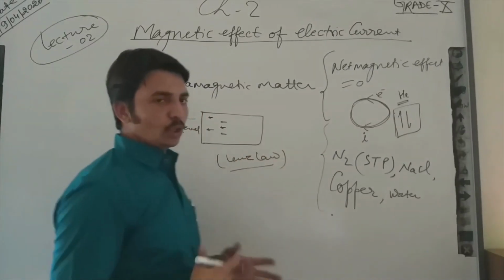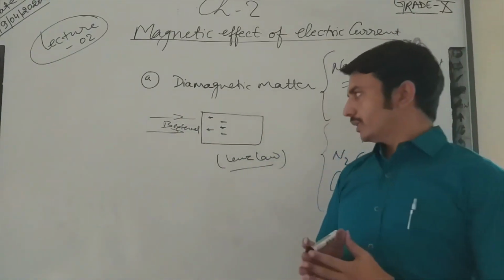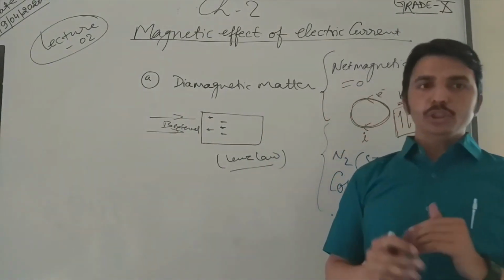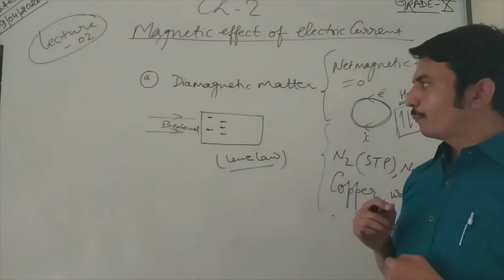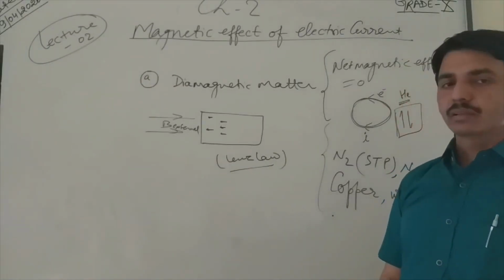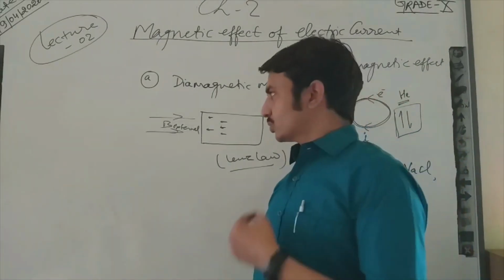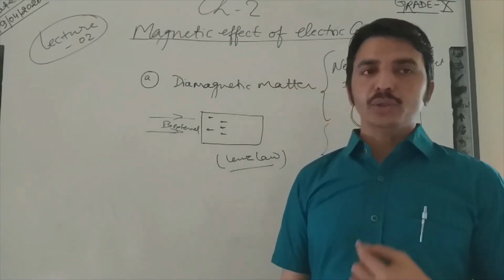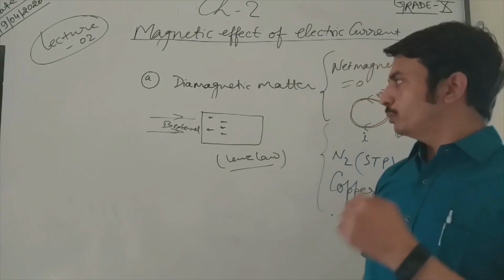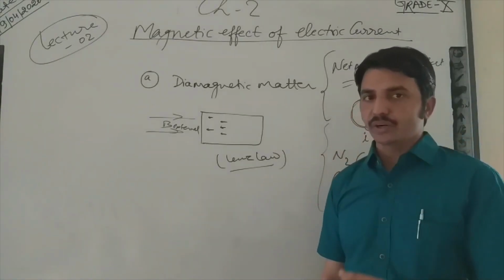What does Lenz law state? Lenz law states that electrons will move in the opposite direction to destroy the source of energy due to which it was generated.